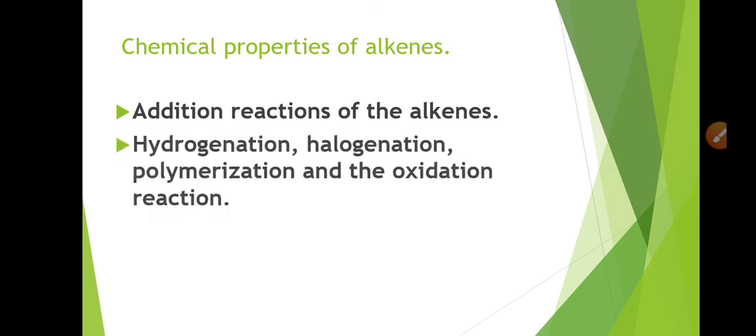We can add different chemical compounds. For example, if we add hydrogen across the carbon to carbon double bond, it is called a hydrogenation reaction. And if we add halogen across the carbon to carbon double bond, it will be a halogenation reaction. Moreover, alkenes also undergo polymerization reactions and oxidation reactions, and we will also study the combustion reactions of the alkenes.